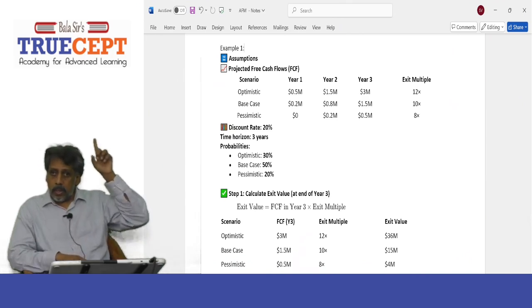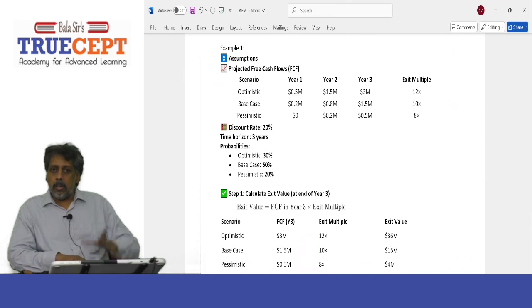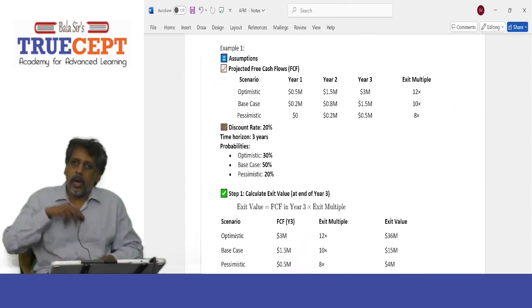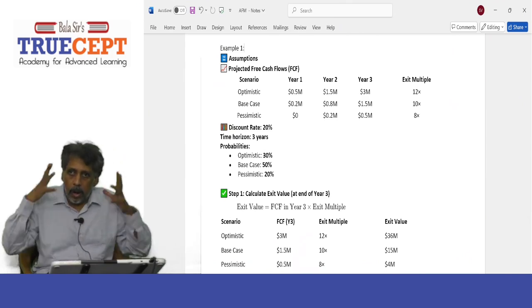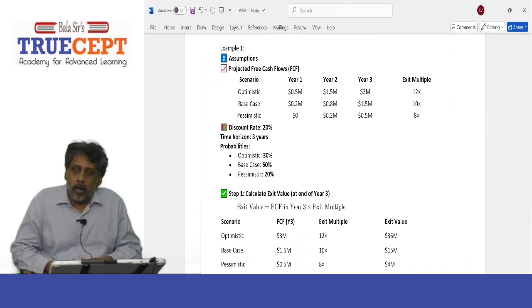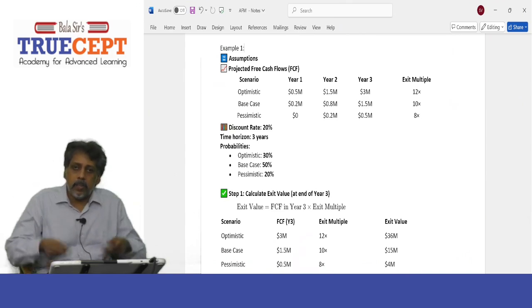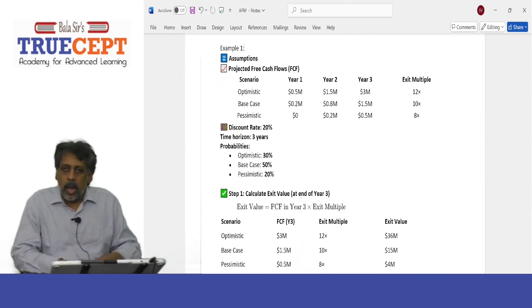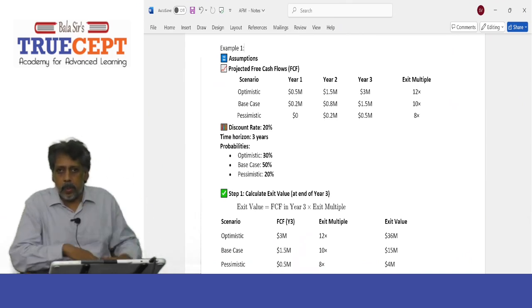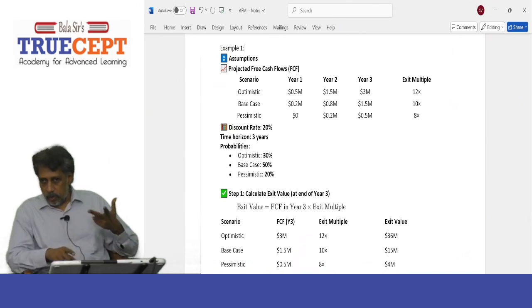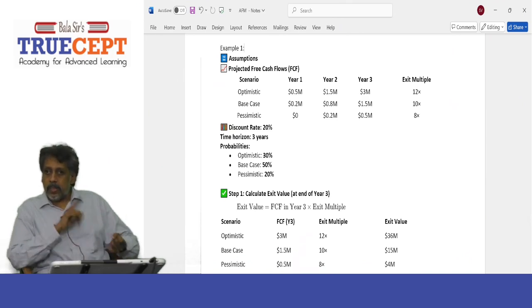And at the end of year 3, in case you want to exit, meaning you want to sell the startup to another entity, maybe you are acquired by another bigger entity, that happens, right? Or you want to sell your entity, that is basically shares in the entity, to the public, IPO. Then that is the worth of the startup. That is exit multiple. It is 12 times the free cash flow. It's like a price earnings multiple.